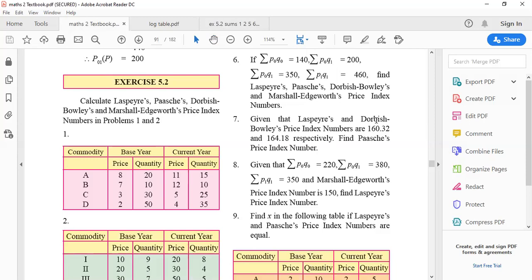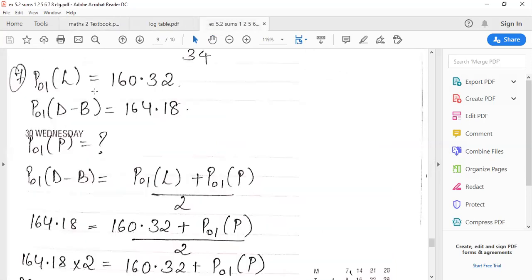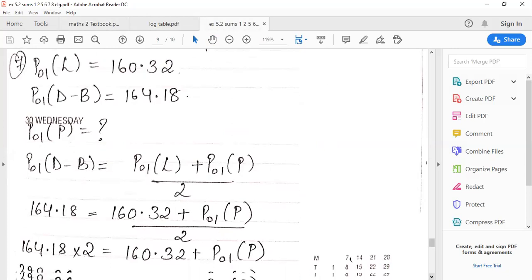Very simple. Bowley was the first pair of brothers, right? So what did they do? They added Laspeyres and Paasche and took the average. Remember? So as you can see, Laspeyres is given, Bowley is given, Paasche has to be found. So here is the formula: P01 D dash B, Laspeyres plus Paasche divided by 2.